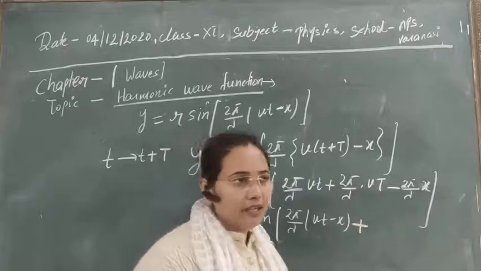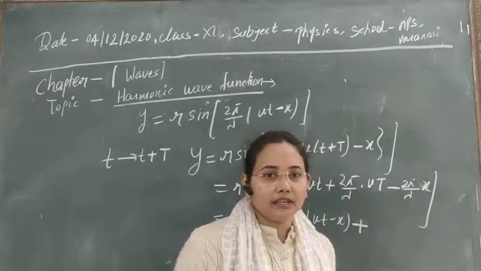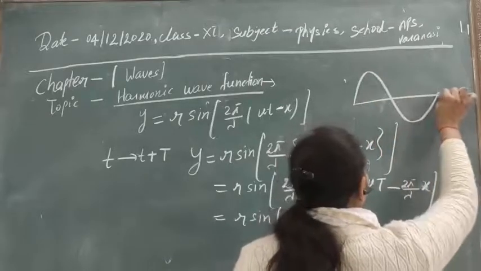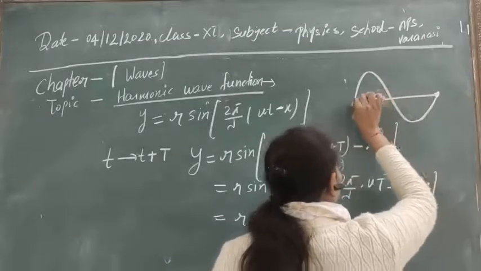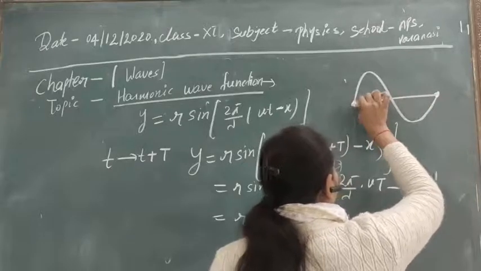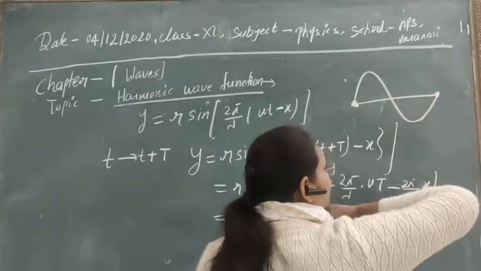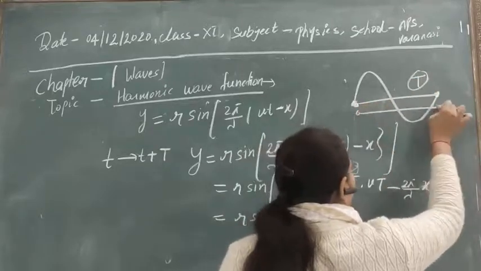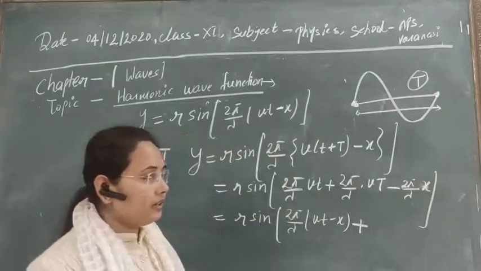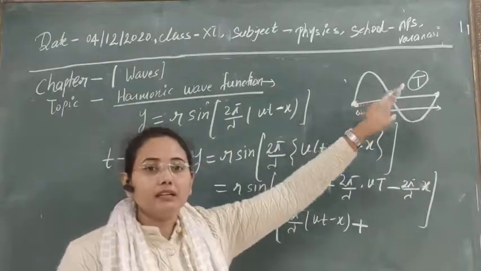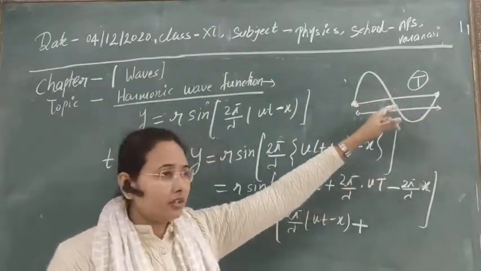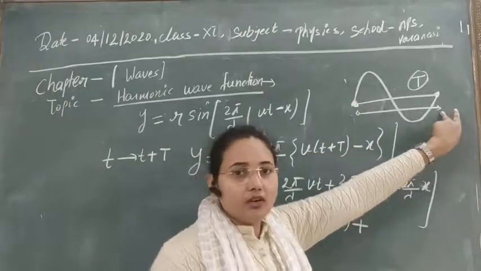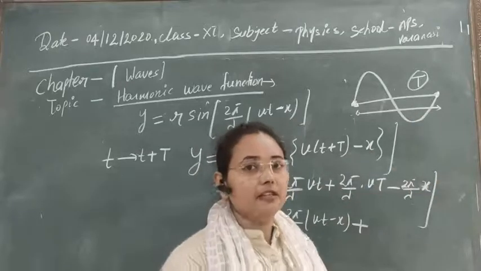If any wave is completing one complete oscillation, you know that the time taken to complete one oscillation is the time period, and the distance covered in one oscillation is known as the wavelength of the wave.